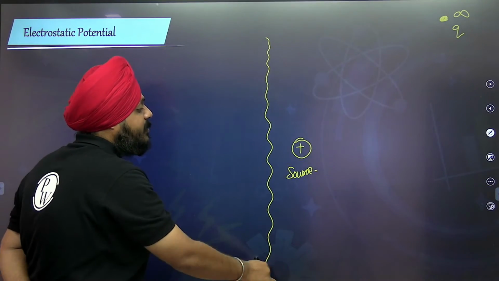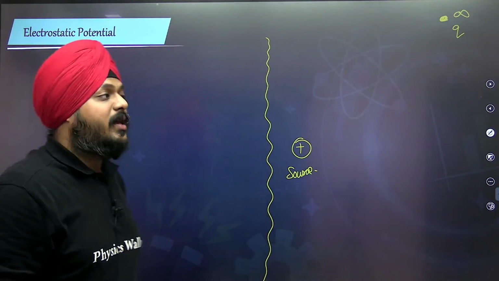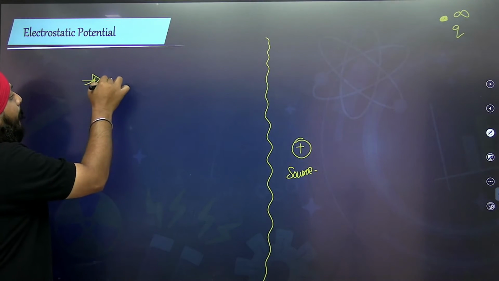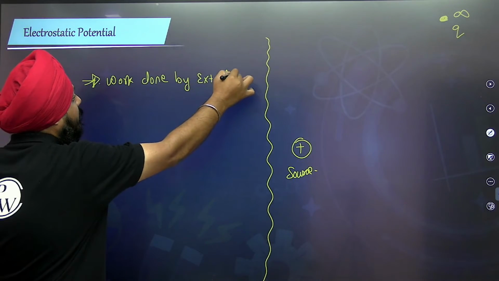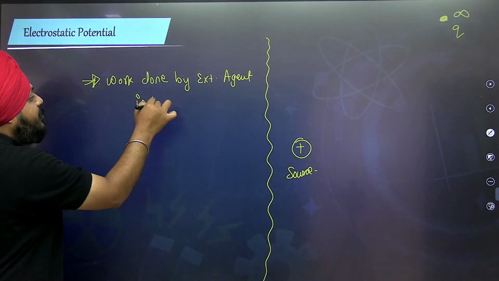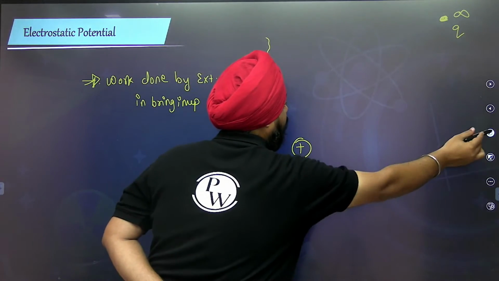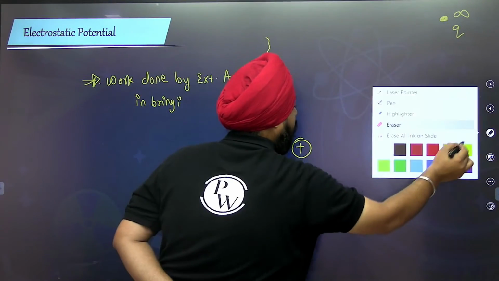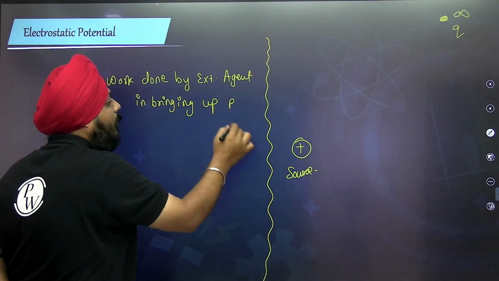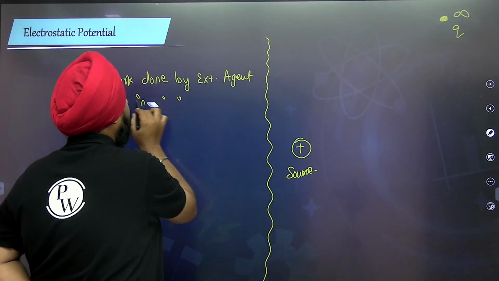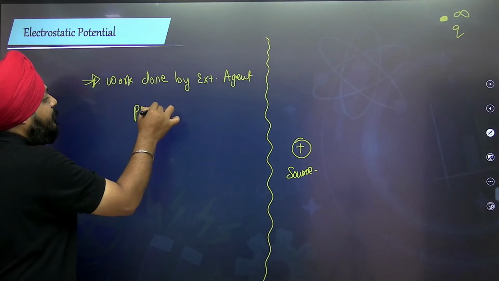Electrostatic potential means the work done by the external agent in bringing up the charge, per unit charge.